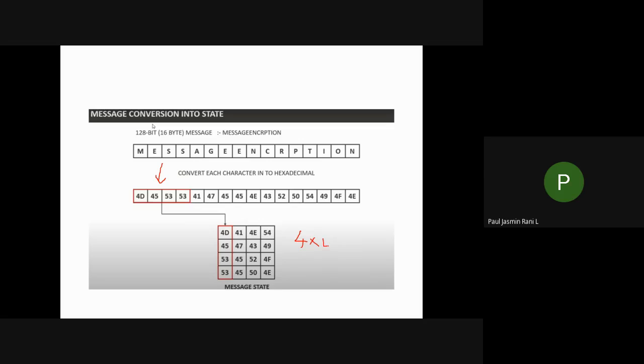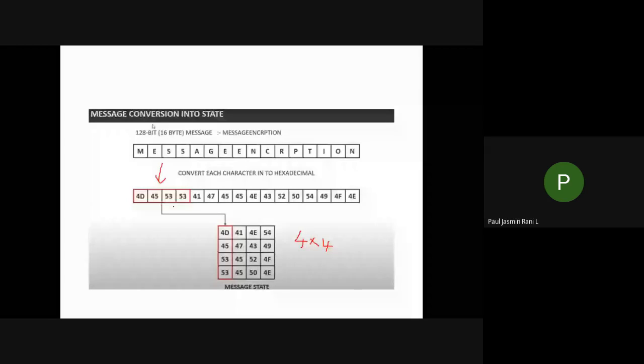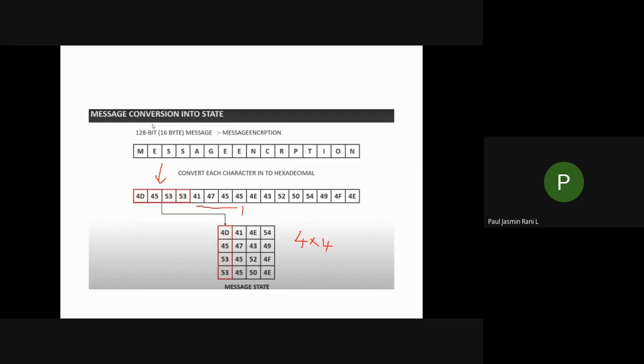Already we discussed this in key generation, isn't it? You take your first 4 values and convert them into a column. Again you take the next 4 values and convert them into a second column. Next you take the next 4 values and convert them into a column, and the last 4 values into a column. So that you'll be getting your 4 cross 4 matrix. This is your first step. You got your message state.